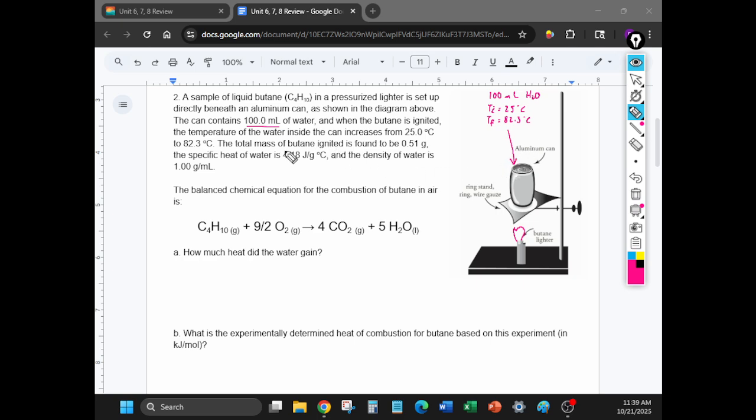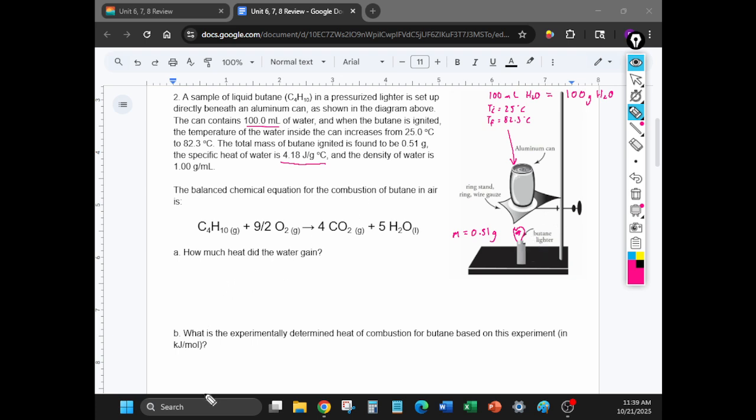And then it tells you the mass of butane that you burned. So you're burning some butane, and the mass of butane that you burned is 0.51 grams. We know the specific heat of water is just a given, and the density of water is 1 gram per milliliter. Basically, what that allows us to do is convert the milliliters into 100 grams of water. And then it gives you the balanced equation for the butane's combustion.